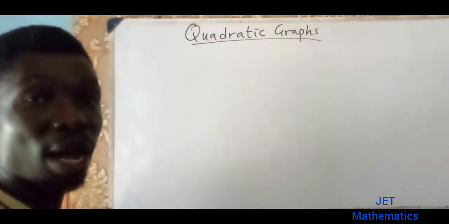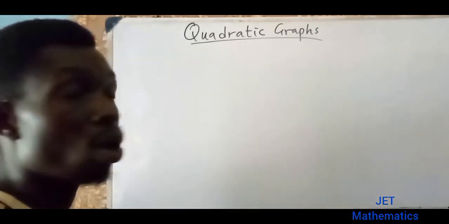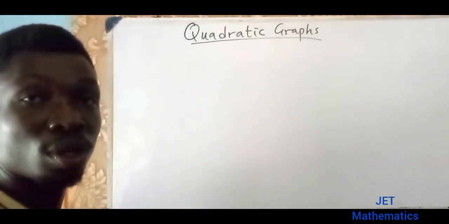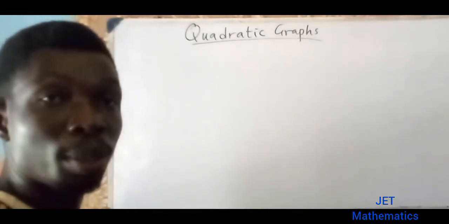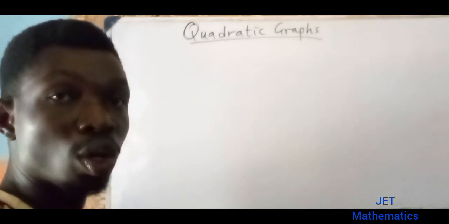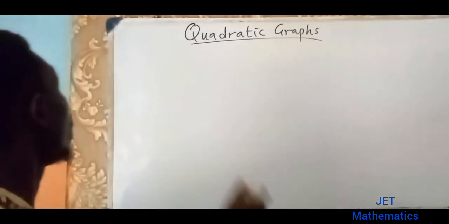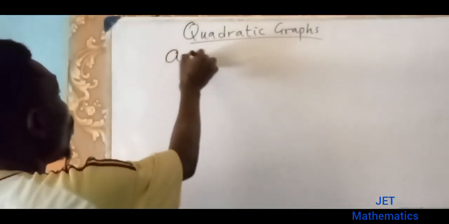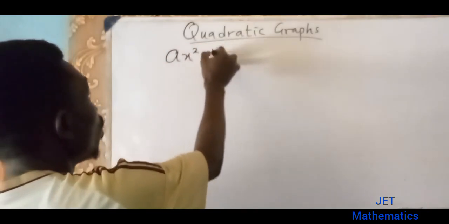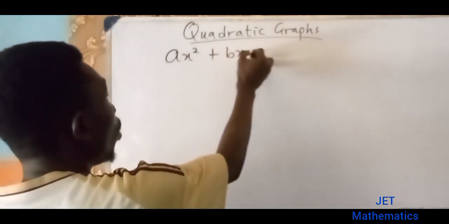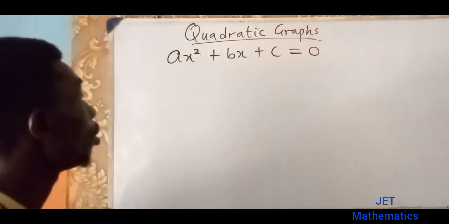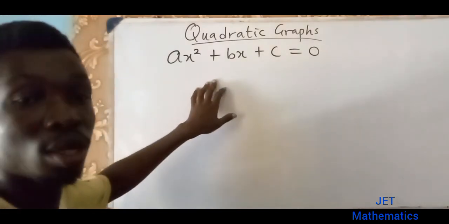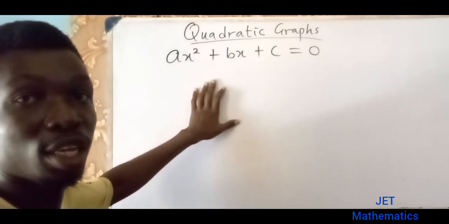And this curve can have two natures depending on the leading coefficient. So remember, this is the general form of the quadratic equation: ax squared plus bx plus c equals 0. So this is the general quadratic equation.